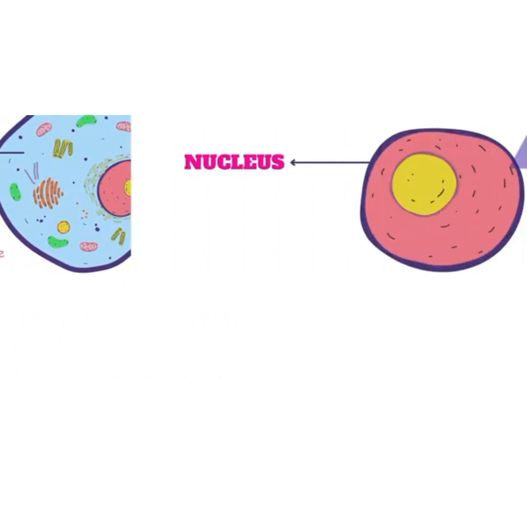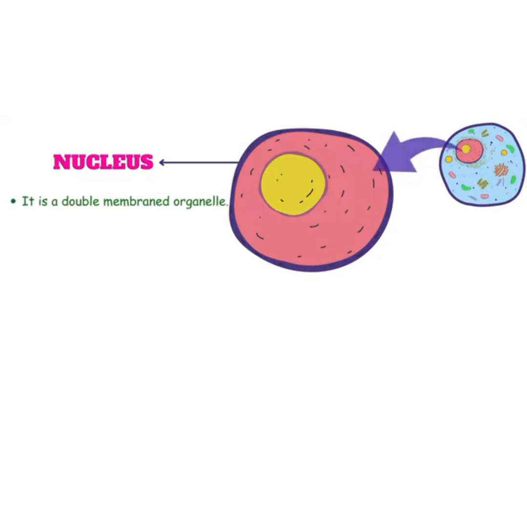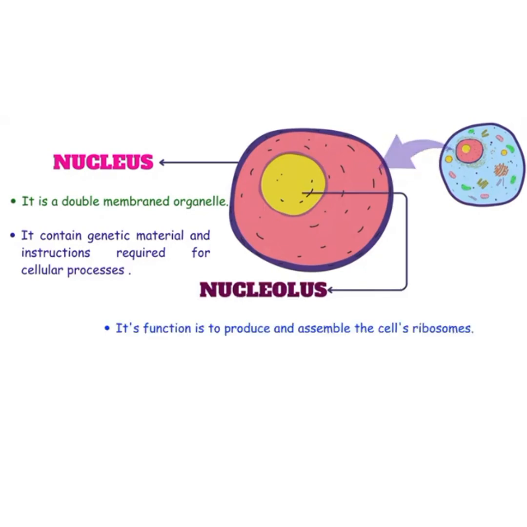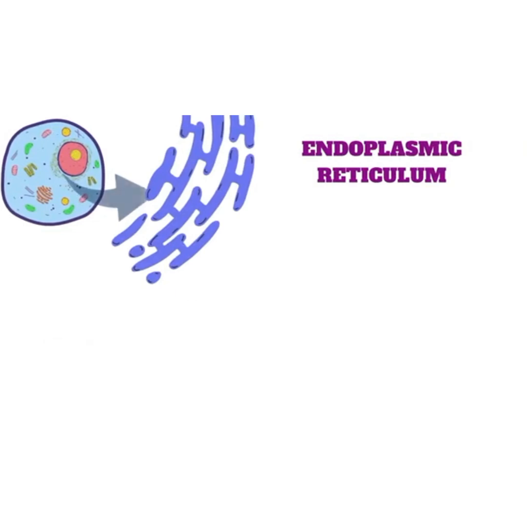Cytoplasm is a gel-like fluid inside the cell. It is composed of water, salts, and various organic molecules. The nucleus holds the genetic material and instructions. Next is the nucleolus within the nucleus, whose function is to produce and assemble the cell's ribosomes.